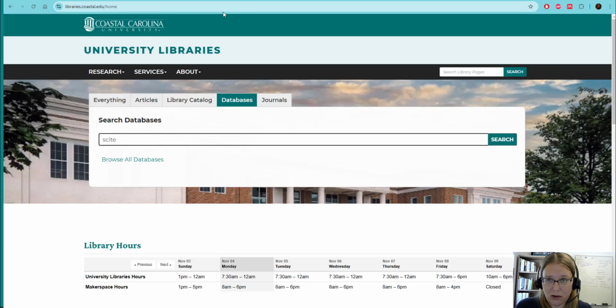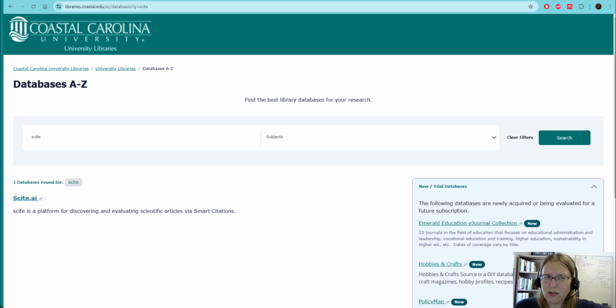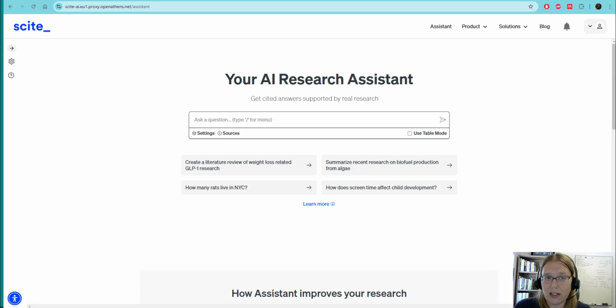So on our library homepage, you can click this tab to go to databases, and I'm going to look for one called SCITE. That uses artificial intelligence, and it actually is quite slow to search SCITE, so I already have this pulled up to show you what it did. So what you'd do is you would go to SCITE. You do have to create an account, so I've already done that. And then there's a function in SCITE that's called Your Research Assistant.